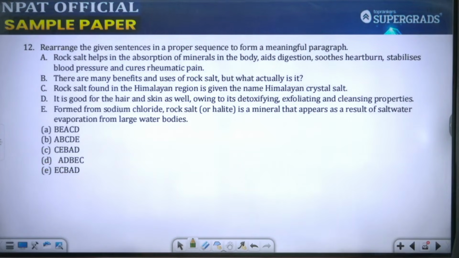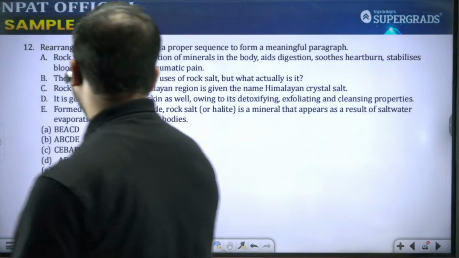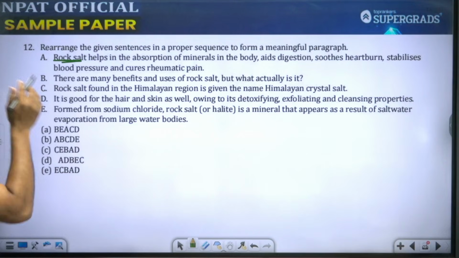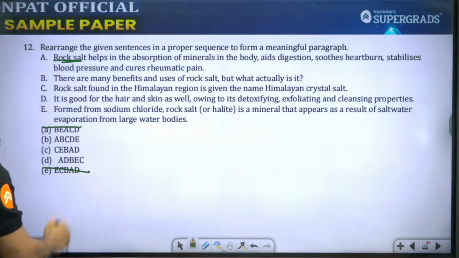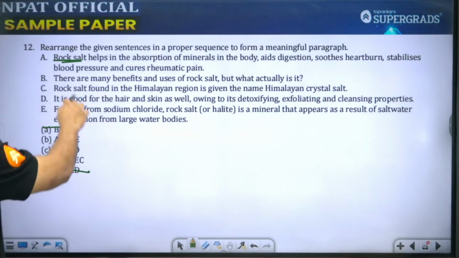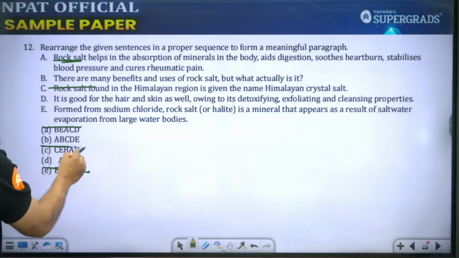Moving to the next question, students. Question number 12. It is about rock salt. So either it could start with A or it could start with C. पहला discussion तो यही होगा because rock salt ही हमारा topic है. So ये options eliminate हो गए. So rock salt found in, अब C में लिखा है rock salt found in Himalayan regions given the name of Himalayan crystal salt. I think ये additional होगा, so this would again be incorrect.